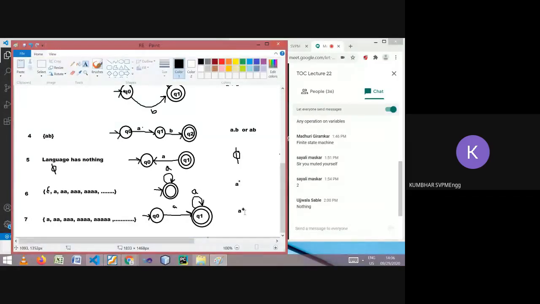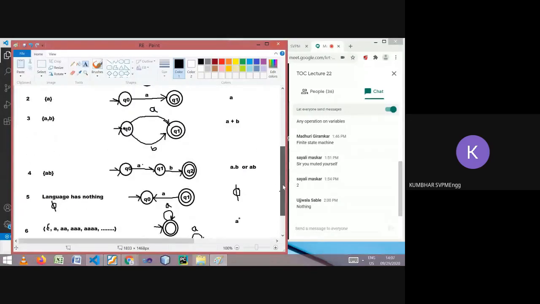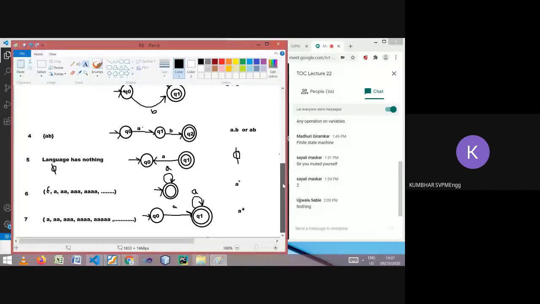I hope you understand the overloaded operator plus. If you show it between two regular expressions, then that will be a concatenation. But if it is shown as a superscript of the symbol, it will be the closure operation.